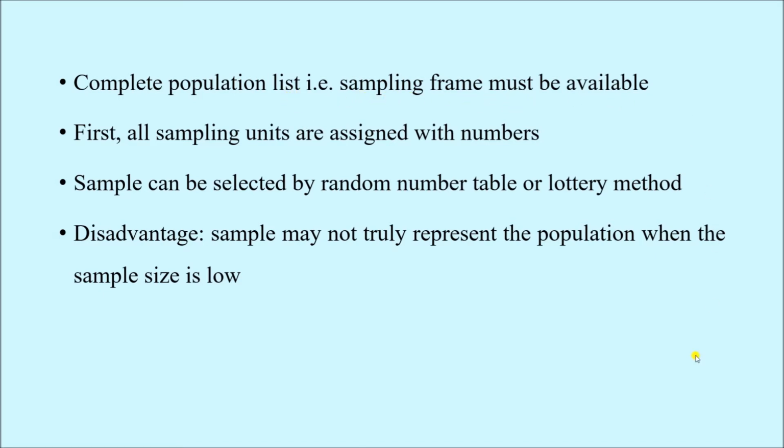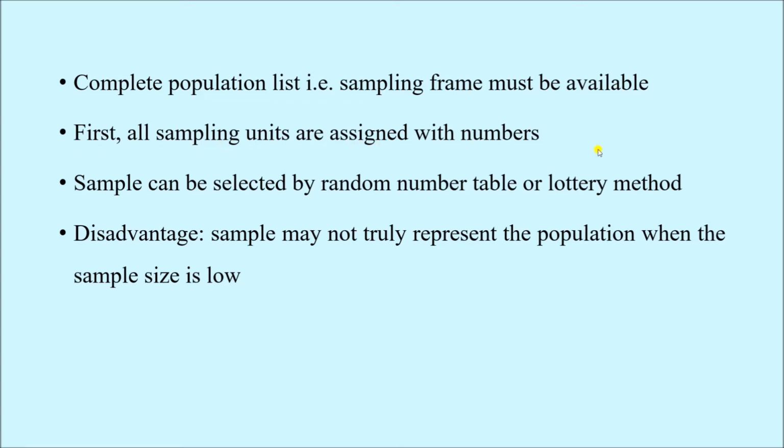Now, the complete population list, that is the sampling frame, must be available. The sampling frame is basically the enlisting of all the members in the given population. So in a given population, whatever number of people are there, we must have identification for them, for example their names or any identification code. All of them must have some identification number or any assigned number. This is known as the sampling frame. First, all sampling units are assigned numbers.